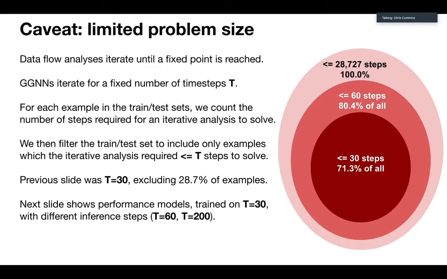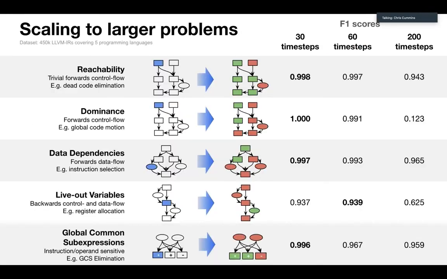So in the previous slide, we had excluded about 30% of this data set, which is quite a large data set, but sorry, I should have mentioned, it's about 500,000 programs. It's about a fair few million lines of code. So what we then wanted to do is, okay, if we artificially limit the problem so that we know that a machine learner should be able to solve it, how does this scale? How can this work for inference?